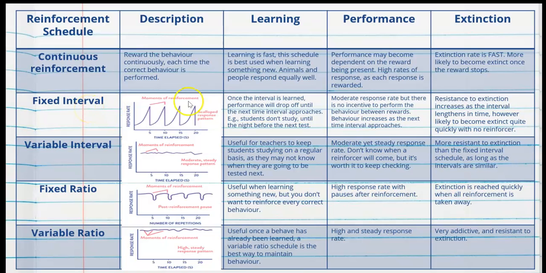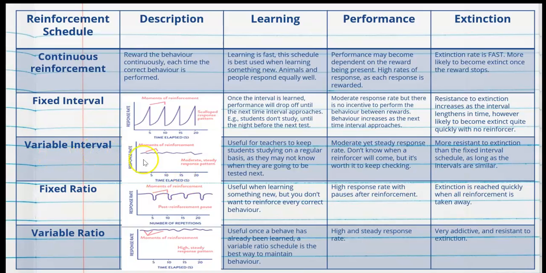Fixed interval schedule is set time. So we are reinforced after a set time, as previously discussed. So once the interval is learnt, performance will drop off until the next time the interval approaches. Another good example of this is students don't study until the night before the next test. There's a moderate response rate, but there is no incentive to perform the behavior between the rewards, or between the tests, for example. The behavior increases as the next time interval approaches. So the resistance to extinction increases as the interval lengthens in time. However, it's likely to become extinct quite quickly with no reinforcer.